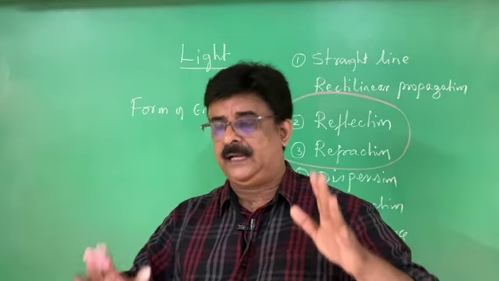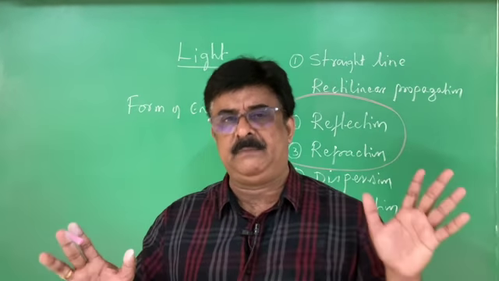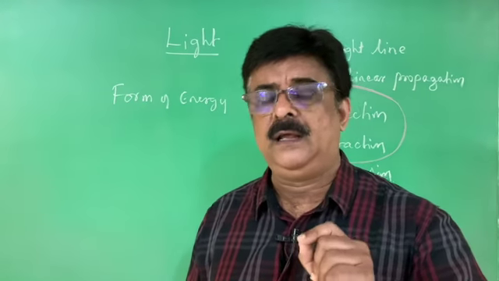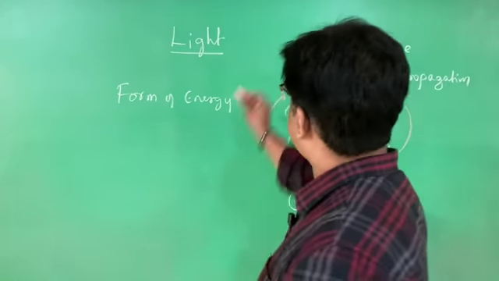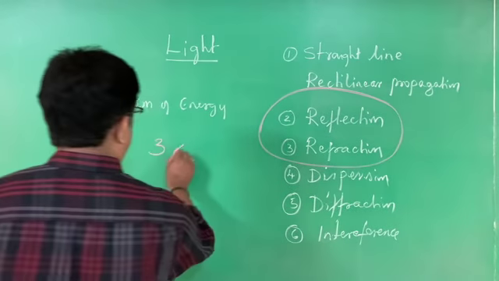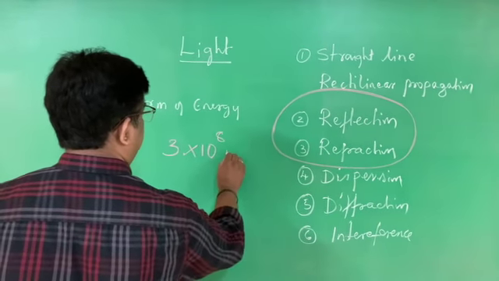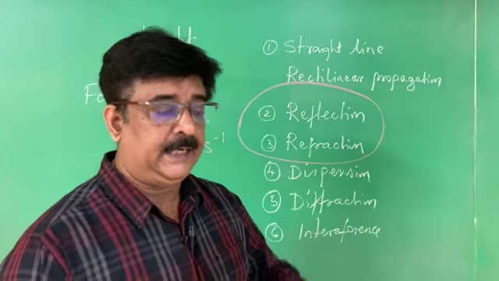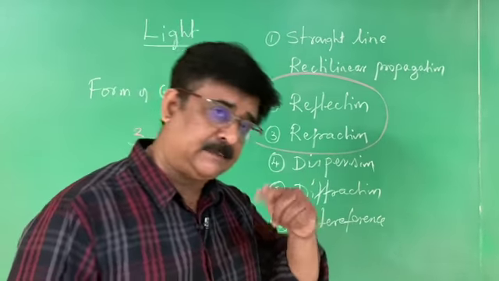The velocity of light is maximum in vacuum, that is 3 × 10^8 m s^-1. Velocity of light is 3 × 10^8 m s^-1. Light is a form of energy. It acts as a wave as well as a particle.